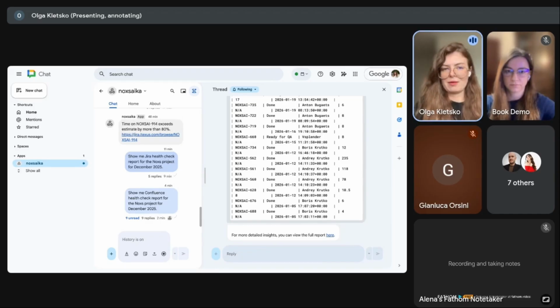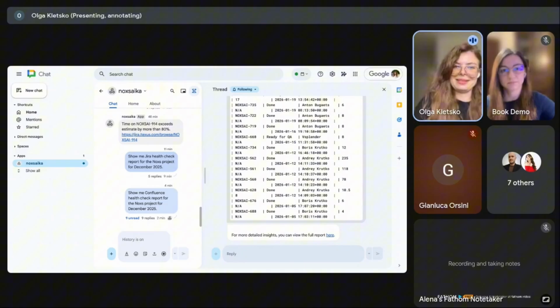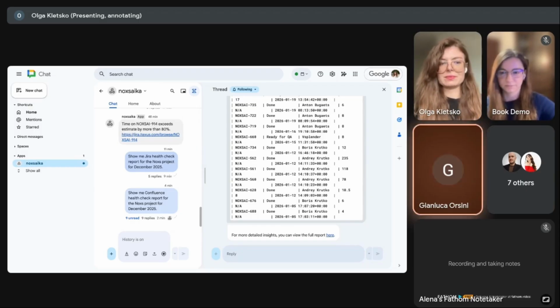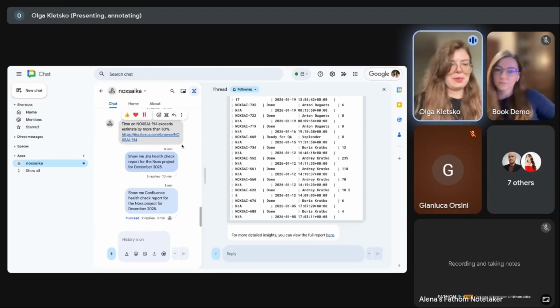And if you have a request and we see such use cases from our clients, they would like just to request in the chat and Noxs adds this, for example, metric directly to the report, for sure, we can add it and think about developing this feature. So that's why I'm not able to show this real-time report customization right now, but I will show how Noxs notifies team members in the chat. I have this scenario. I will show it a bit later, but I will show how it works in reality. Thank you for your question.